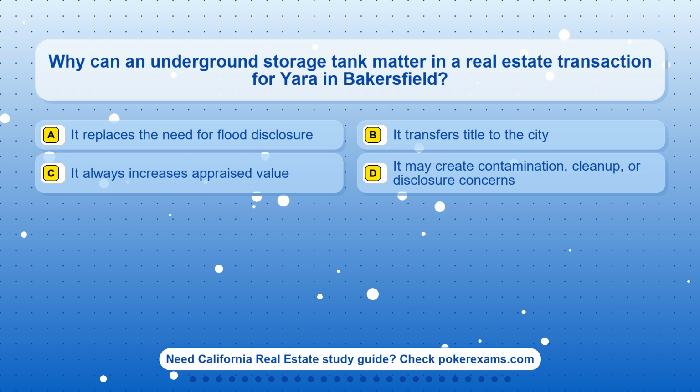Question 16. Why can an underground storage tank matter in a real estate transaction for Yara in Bakersfield? Option A. It replaces the need for flood disclosure. Option B. It transfers title to the city. Option C. It always increases appraised value. Option D. It may create contamination, cleanup, or disclosure concerns.